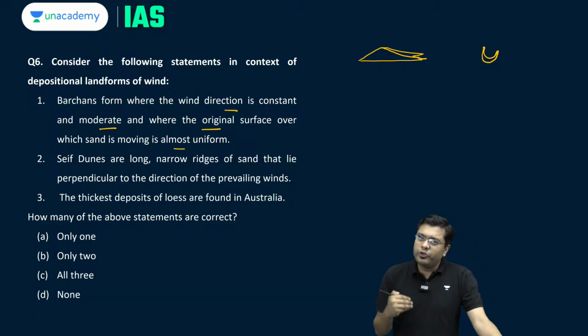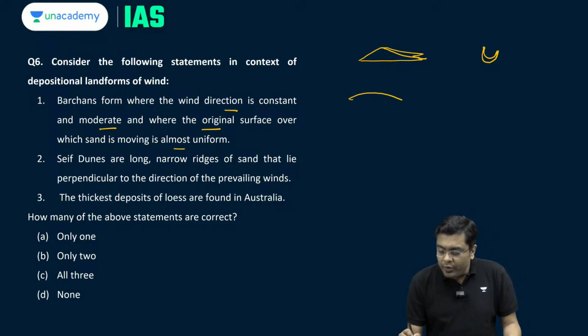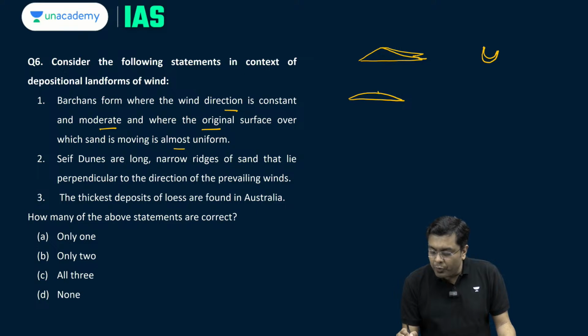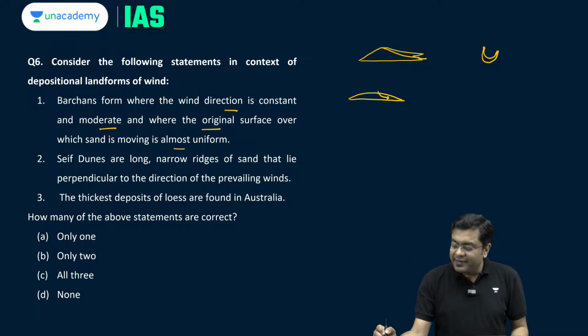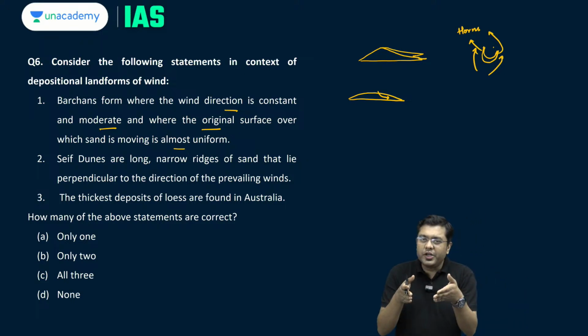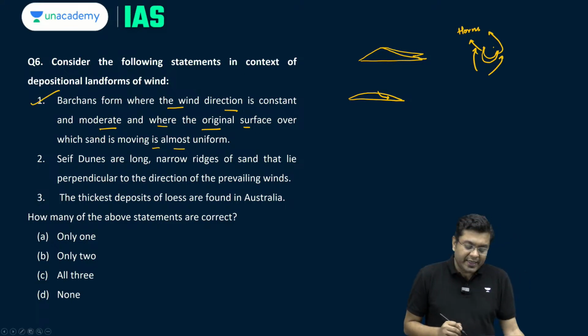These barchans are also created just like any other dune. Initially you will have the barchans created just like this, but owing to the huge weight, the central portion undergoes a kind of slip, a kind of subsidence, as a result of which you will have 2 horns which are protruding, and they will be protruding in the direction of the wind. They gain a streamlined shape in the direction of the wind. So they form where the wind direction is constant and moderate, and where the original surface over which the sand is moving is almost uniform, is a correct statement.